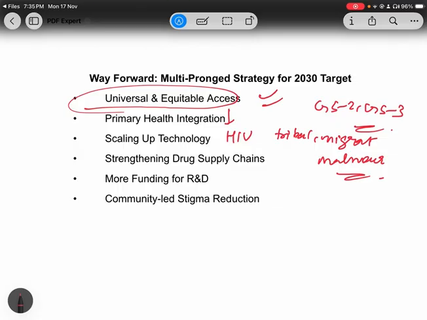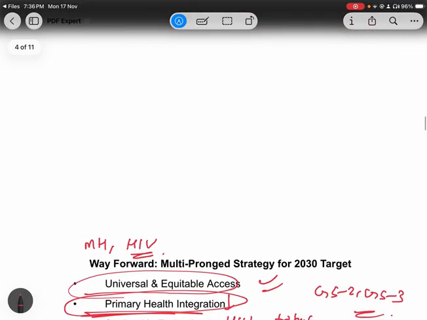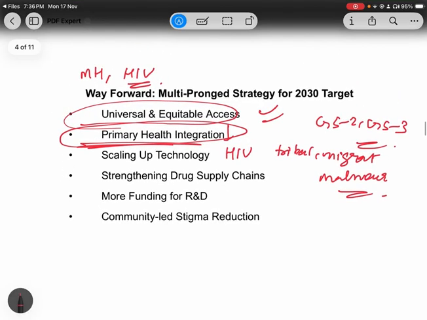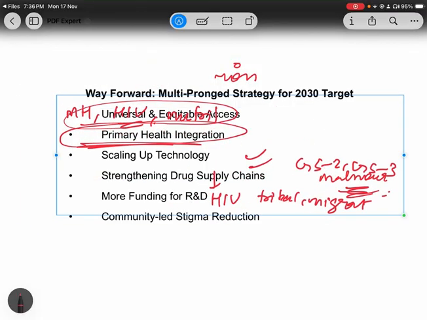Second comes the primary health integration. Primary health integration means in the daily routine or daily checkups, you should include TB as a component. For example, if you are doing maternal health checkup, or if you are doing HIV diagnosis or HIV treatment, or if you are conducting nutrition related programs, in all these programs include TB as a component.